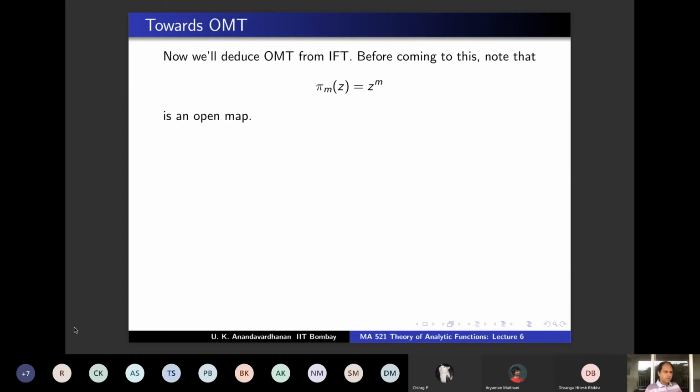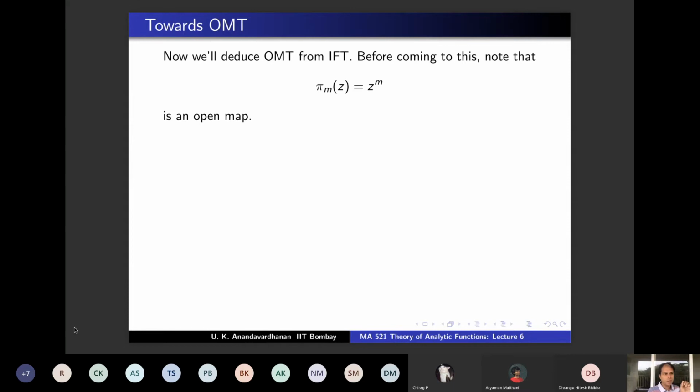That's because there are two cases you have to consider. If your neighborhood V does not contain 0, you're taking your neighborhood away from 0, outside 0, then what is the derivative of this map? It is m z^(m-1), and that is not vanishing at all. And therefore, for any point you take from that neighborhood, there is a neighborhood on which f of v is open, right?